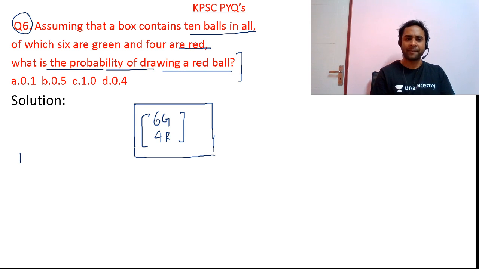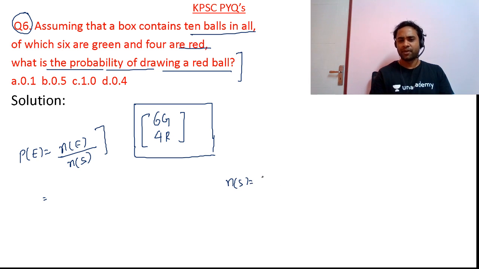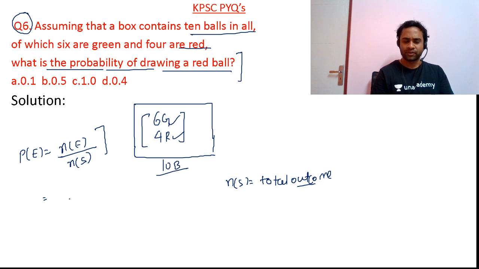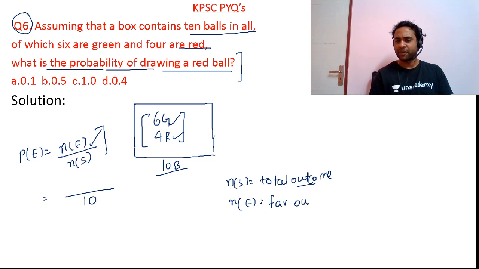Now friends, probability will be nothing but equal to NE divided by NS. That means probability will be equal to NE by NS, where NS will be the total outcomes. So friends, what are the total outcomes? 6 plus 4, the total outcomes is 10 balls. So NS is nothing but 10. And friends, what about NE? NE will be the favorable outcomes.